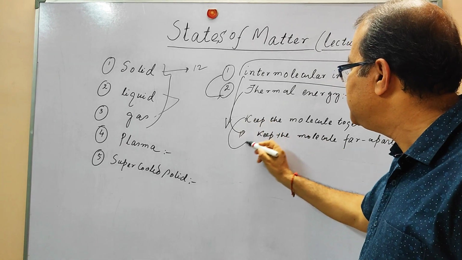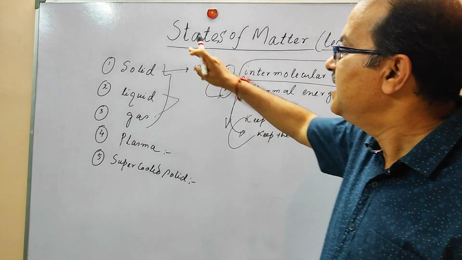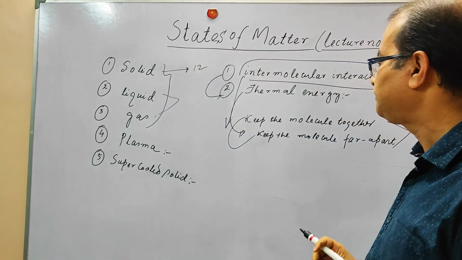So balancing these two things creates the three states of matter.